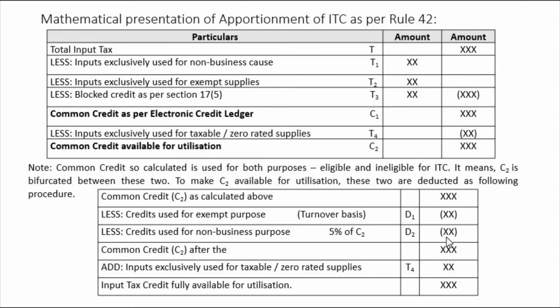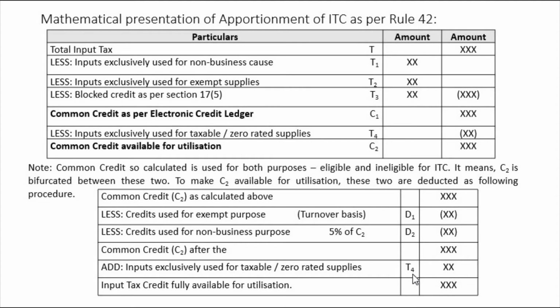So this is what we are deducting. Common credit C2 after D1 and D2, these two, after this D1 and D2 we are getting this common credit 2. We are adding inputs exclusively used for taxable purpose or zero rated supplies, that is T4. We are again adding it back.